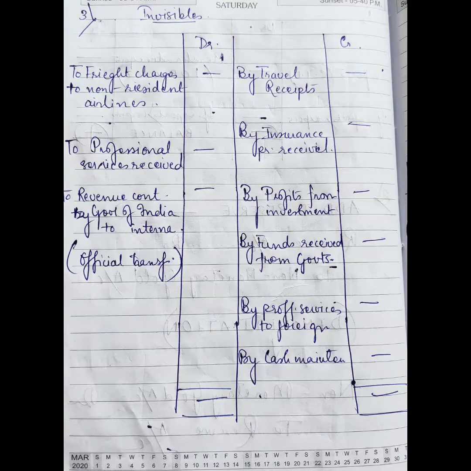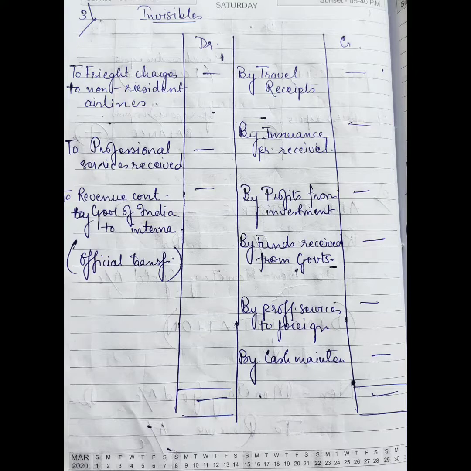Third are the invisibles. The debit items are the freight charges to non-resident airlines, professional services received, and revenue contributions by the Government of India to internationals. These are all put on the debit side because these are all expenses to us.